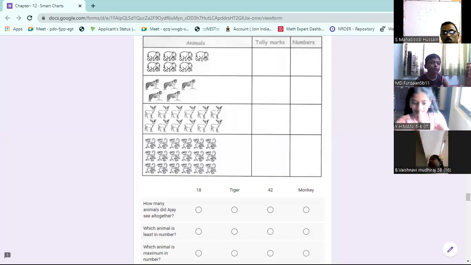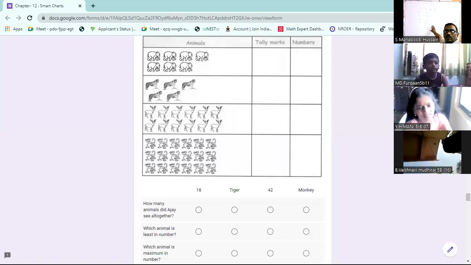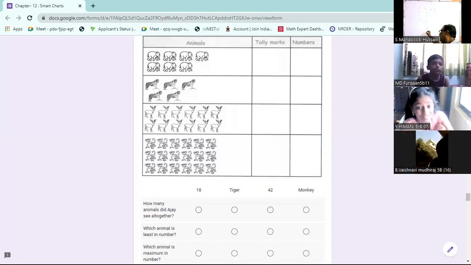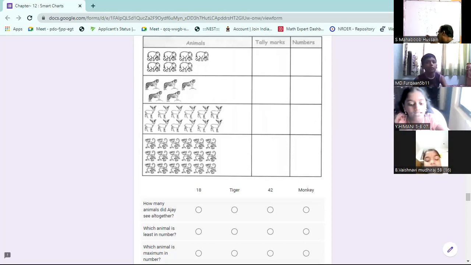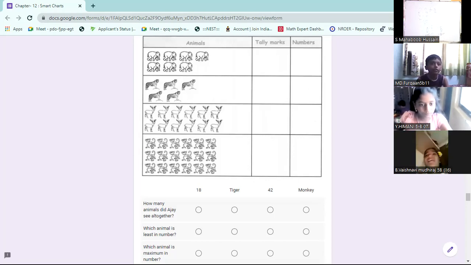Let us answer one by one. How many animals all together? Okay, all together you have to add. How many elephants? Elephants are 1, 2, 3, 4, 5, 6, 7. Tigers 5. Deer 12. Then monkeys 18. Add this.